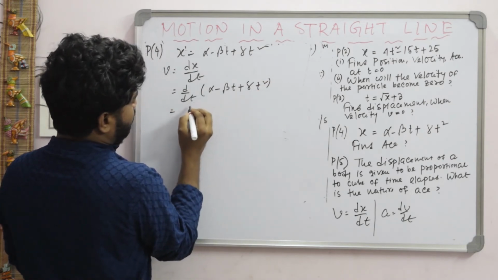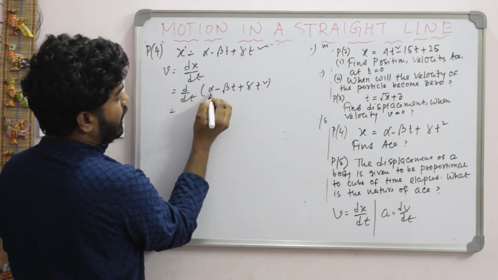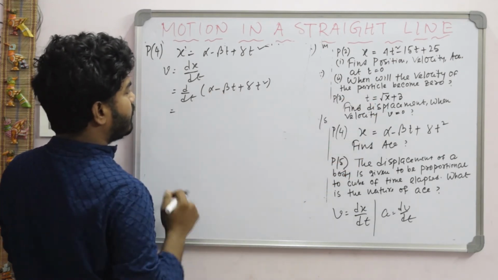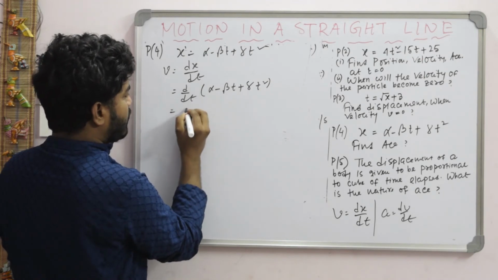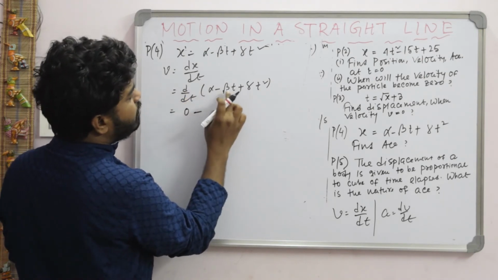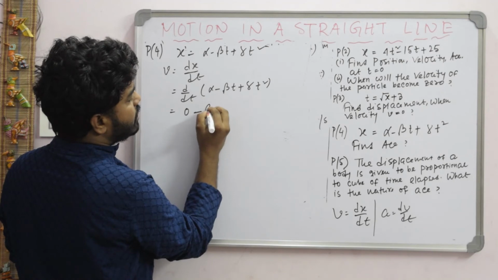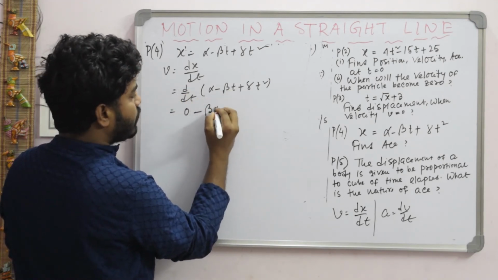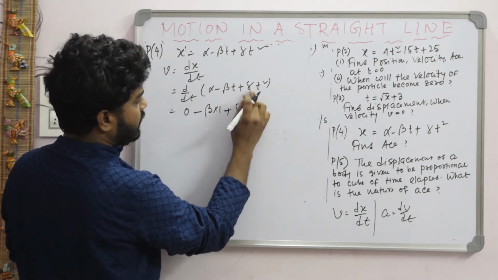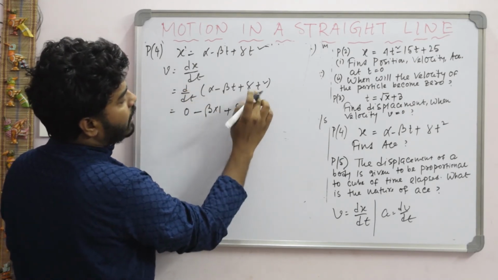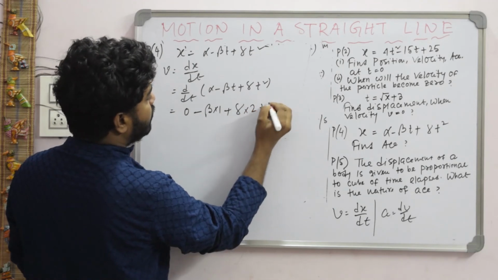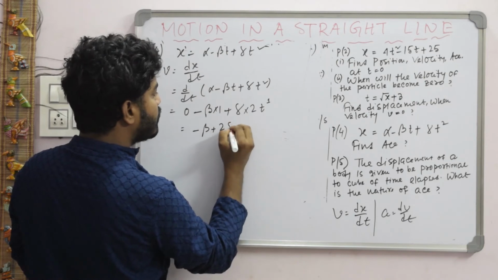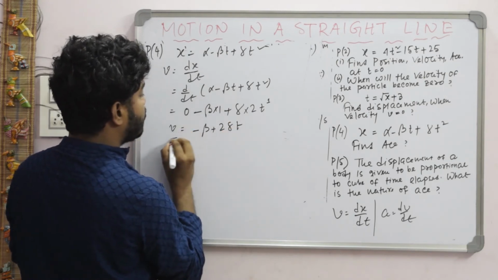Okay, simplify it. d/dt of alpha, alpha, beta, gamma all are constants according to your problem, so alpha being constant, the answer is 0, minus d/dt of beta t. So beta is a constant that goes outside, and d/dt of t is 1, so this one is minus beta, plus gamma constant outside, d/dt of t square is 2 outside and t to the power 1, so this one is minus beta plus 2 gamma t, and this is the answer for velocity.